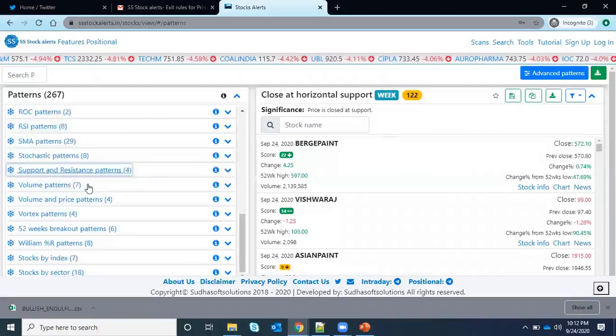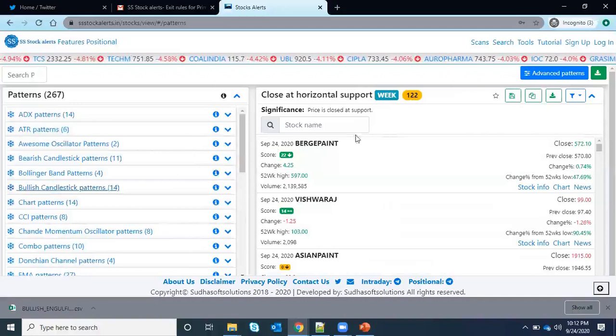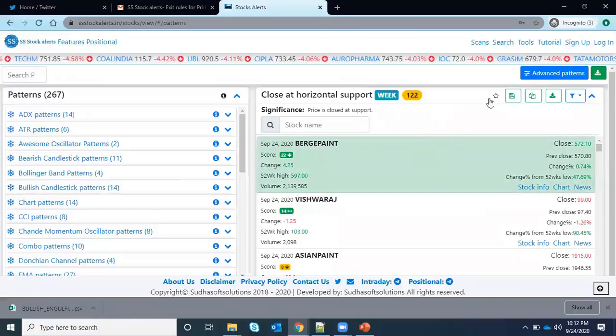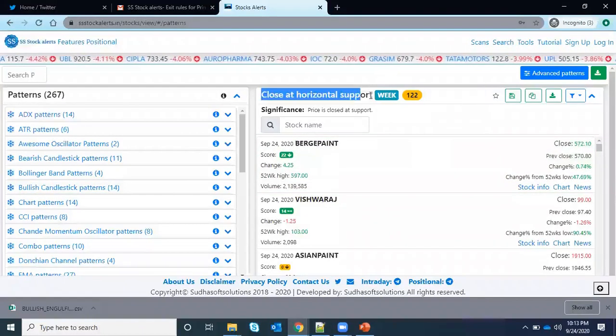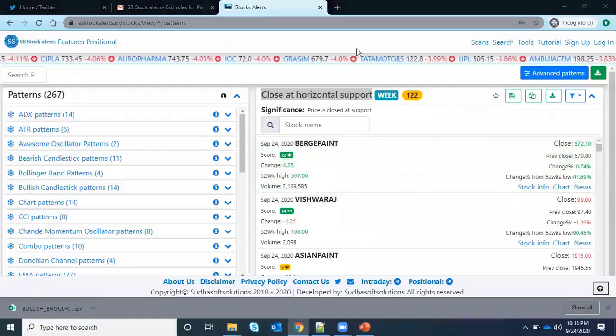Another important feature is, even if you want to track these stocks and you don't have time, just go and favorite the scan.